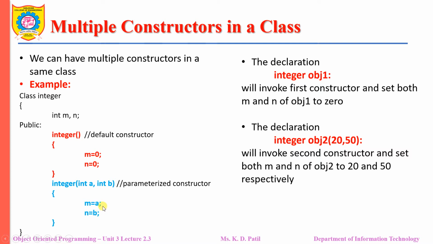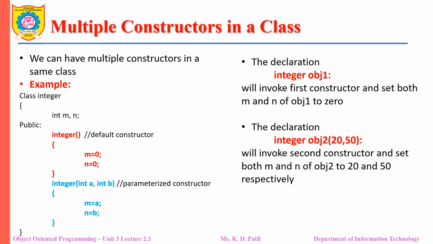So when the obj2 object will be created by the main function, at that time the parameterized constructor will be invoked and it will initialize the values of m and n, which are the data members of the class integer, as 20 and 50 respectively.